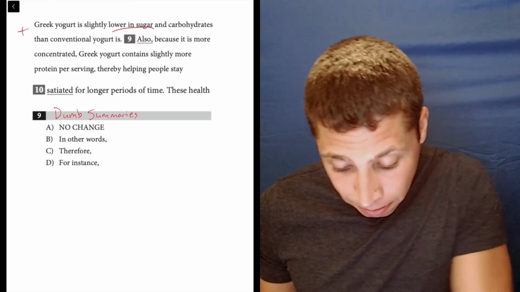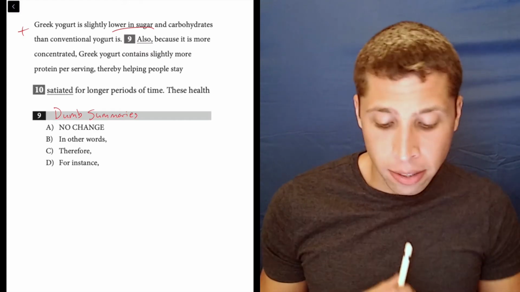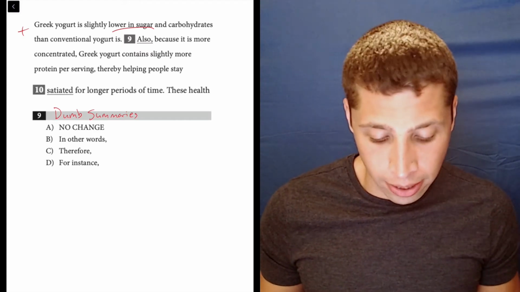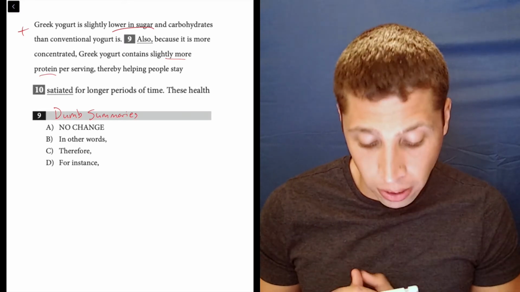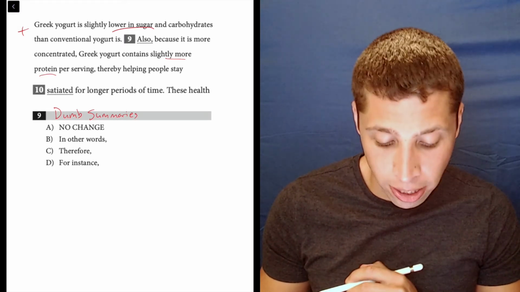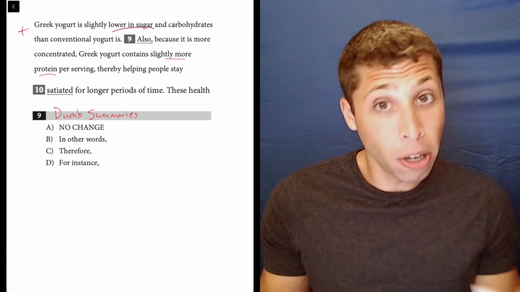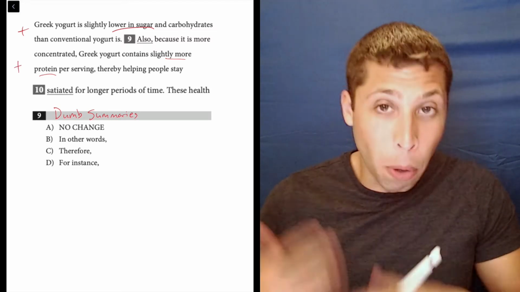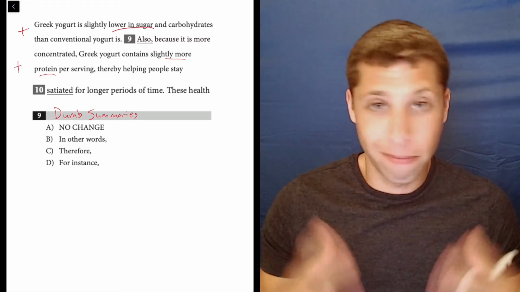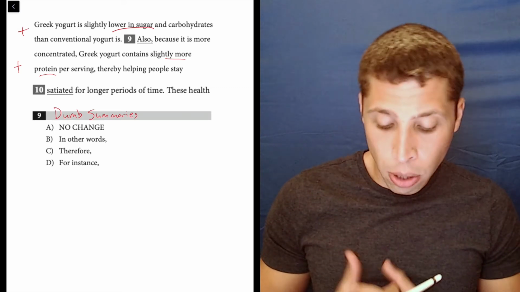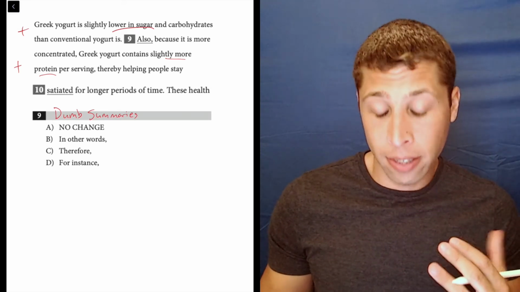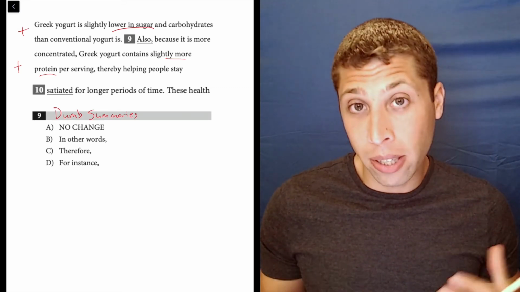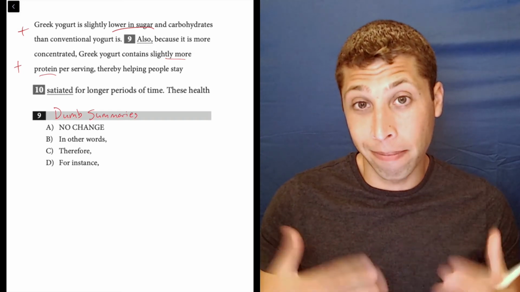So that's positive. Second sentence, because it is more concentrated, Greek yogurt contains slightly more protein per serving, thereby helping people stay satiated for longer periods of time. Well, that's also positive, right? So more protein, less sugar, all good stuff. So they're both positive sentences. Now, there aren't really any choices that are a contrast.